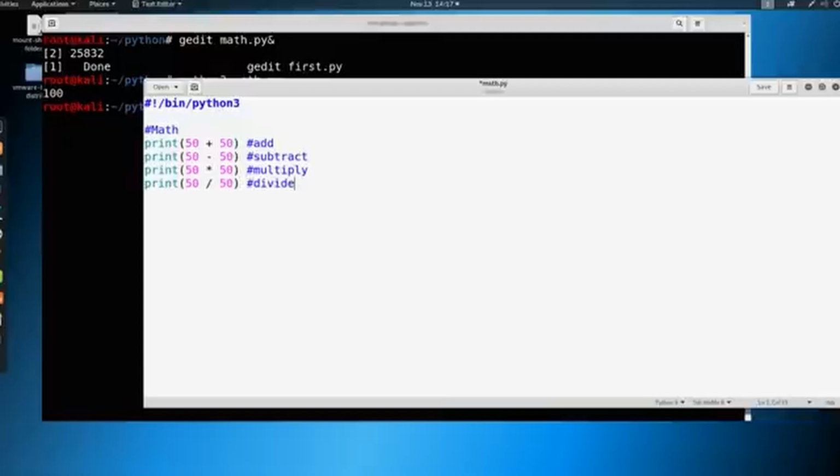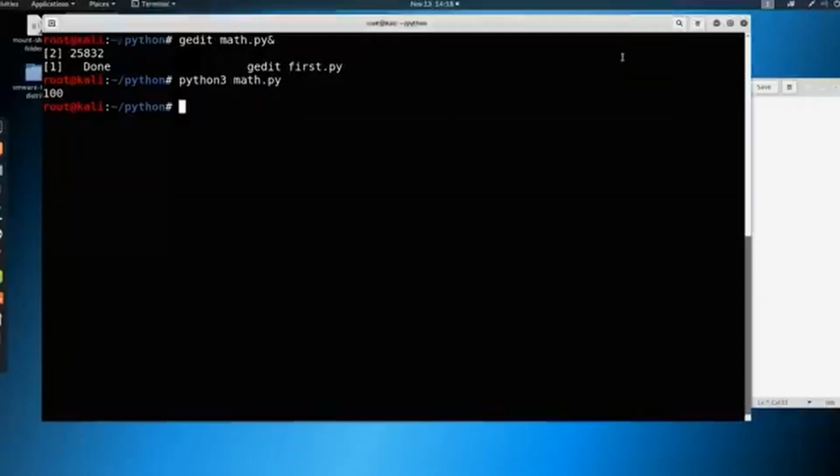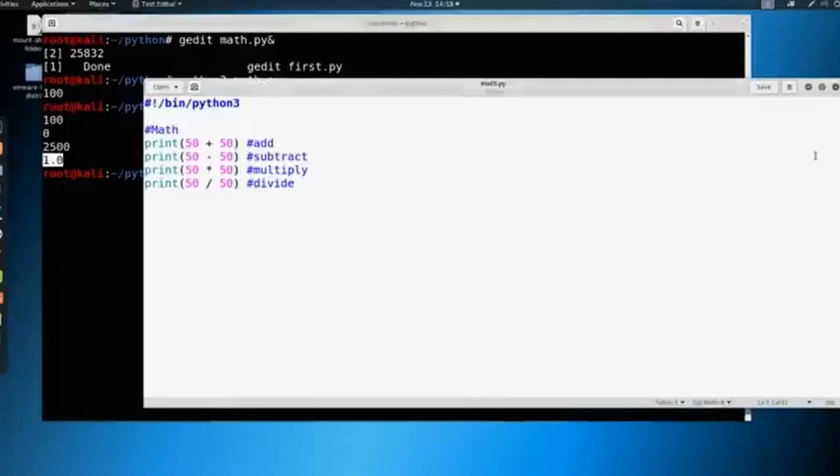So I'm going to give you a chance to catch up here. I typed that very fast. I also have notes that I'm looking at, so a little bit of an unfair advantage. But when we save this and we run it, we're expecting everything to interpret just the way it did. So you see 100, 0, 2500, and then this 1.0, which we'll get into in just a little bit as to why it's coming out in a 1.0 format.